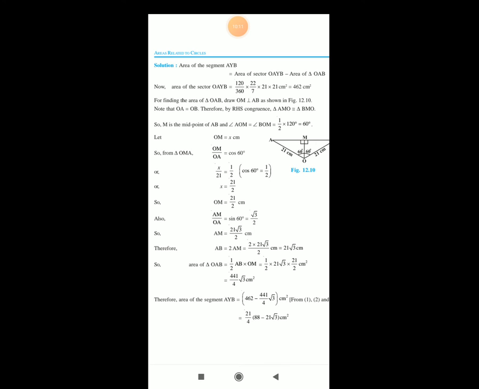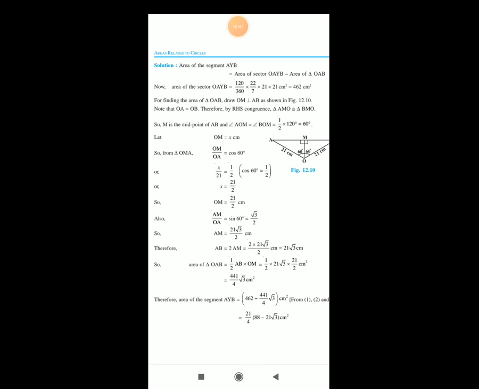So let OM be equal to x centimeter, and from the triangle, OM upon OA is equal to cos 60. So therefore x by 21 is equal to cos 60, where cos 60 is equal to 1 by 2. So x by 21 equals 1 by 2. By applying cross multiplication, we get x is equal to 21 by 2, and therefore OM is equal to 21 by 2 centimeter. Also AM upon OA is equal to root 3 by 2, which is the value of sine 60.